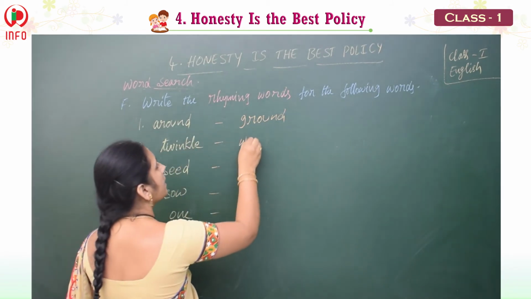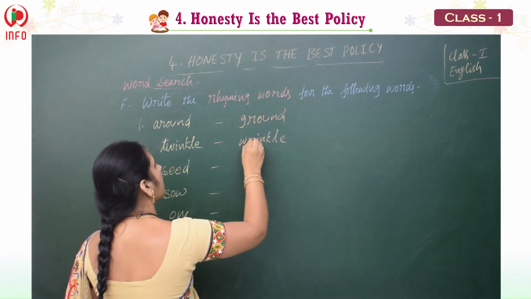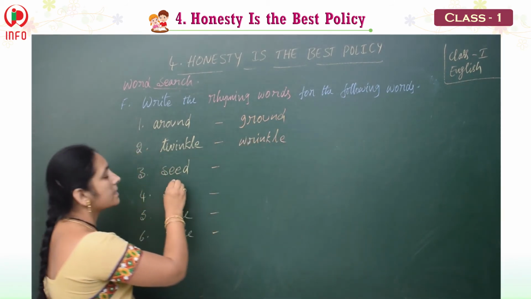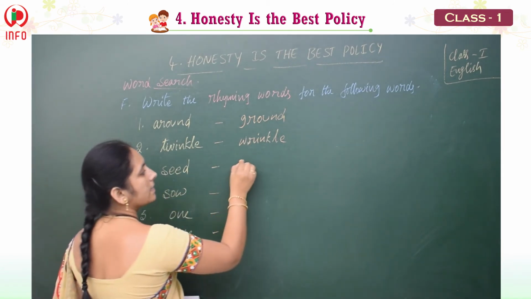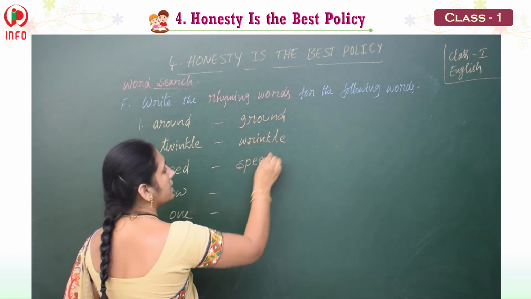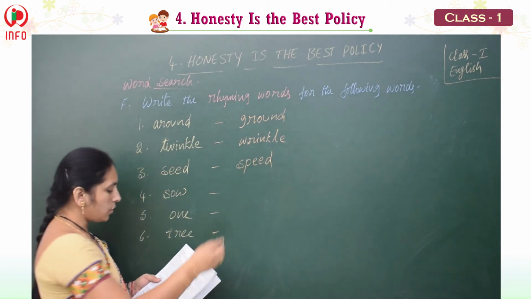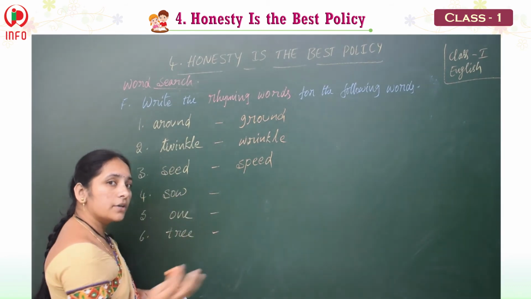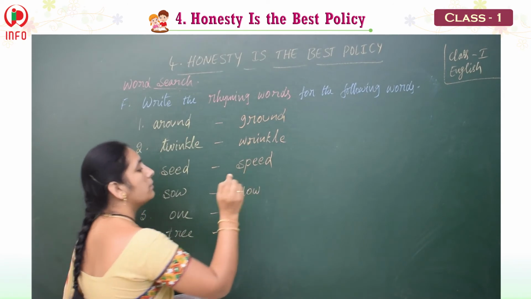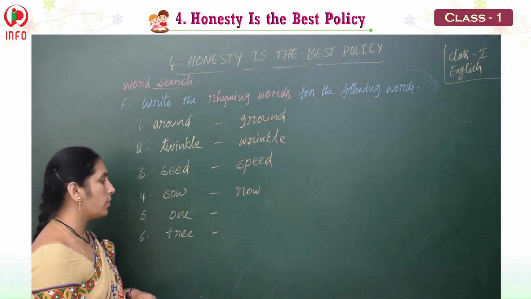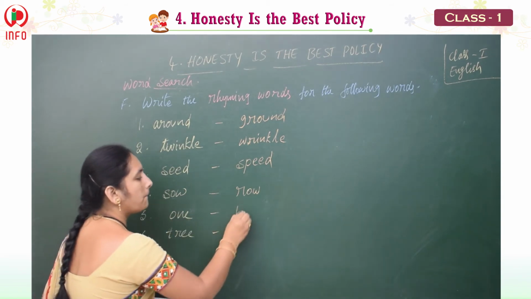Twinkle, wrinkle. Right? And seed. So then we can write seed, speed. Right, children? And sow. You can write, yes, grow, row. Your simple word row I am writing. Grow, row, that we can write. One, O-N-E, one, bun.